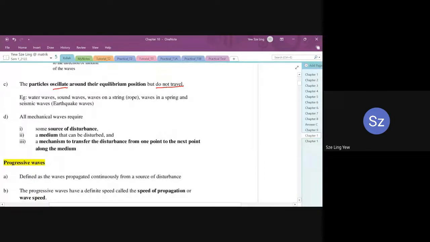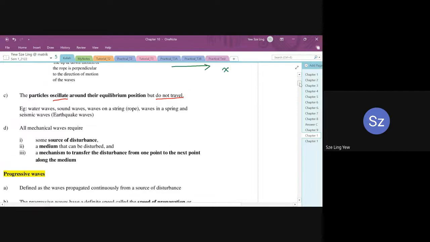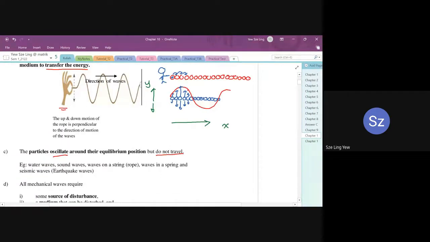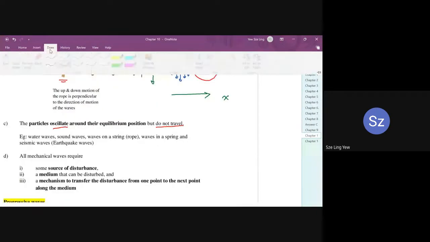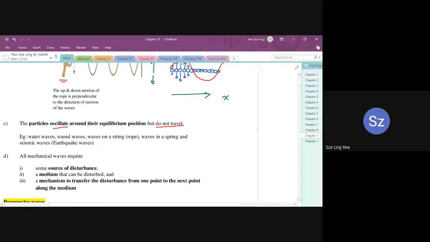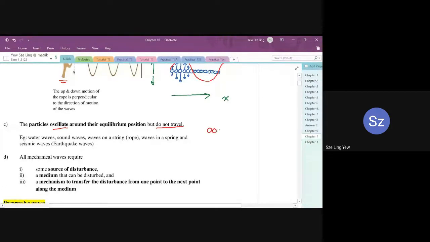So now we have a water wave, sound wave, wave on strings, wave in springs, and then the seismic wave, the earthquake wave. There are a few types of wave, and what we are going to see in our syllabus is the progressive wave, the wave that I showed you just now. Actually there's another type of wave, so I can explain it to you before we proceed to progressive wave. We have another wave which we call longitudinal wave, which happens in sound wave.